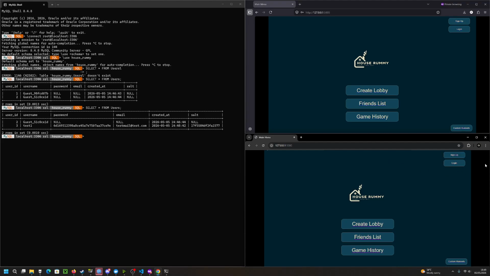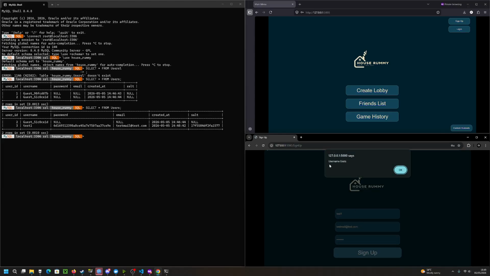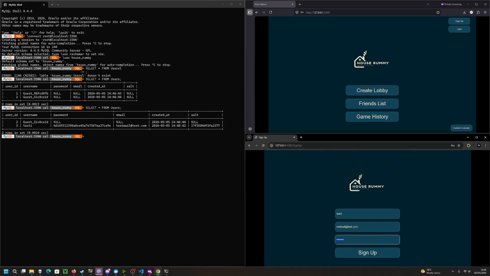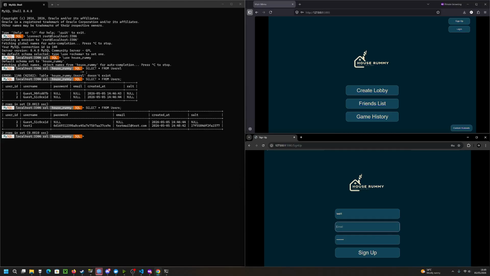Now for the second, I will attempt to use the same username. And we'll see when I sign up, it says username exists, so two users cannot have the same username. I will also attempt to sign up without an email address, and it says that all fields must be filled in.